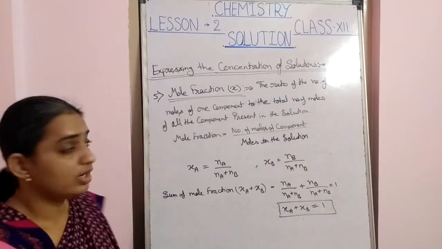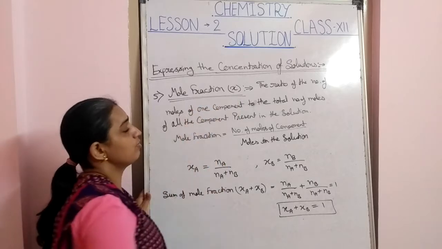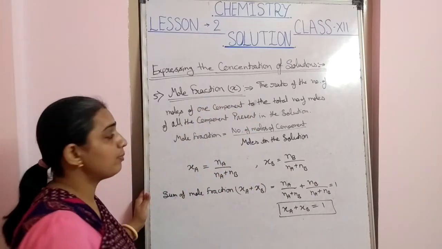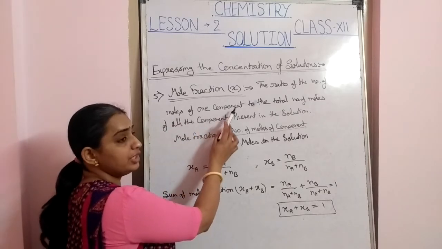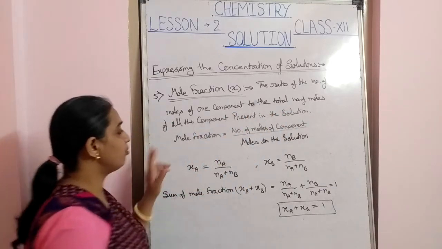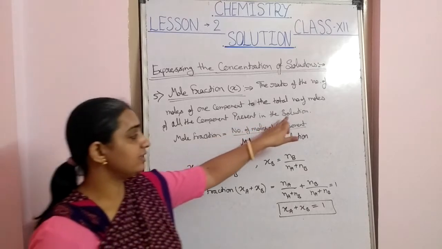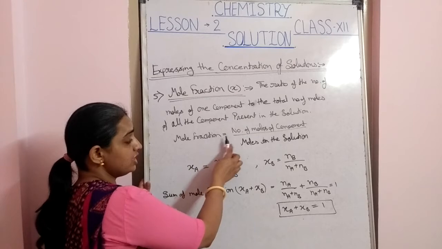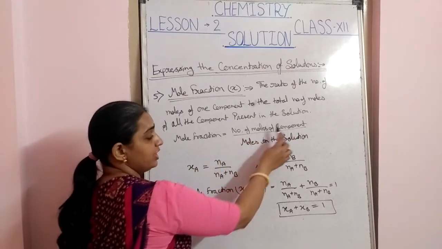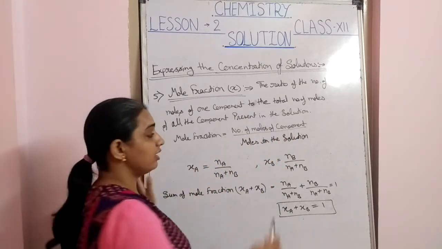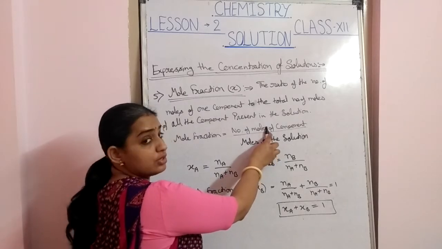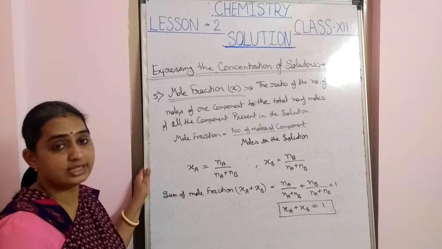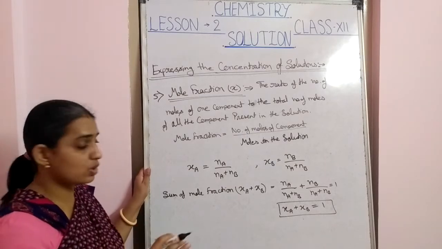Now the next formula is the mole fraction. Mole fraction is denoted by x. It is the ratio of the number of moles of one component to the total number of moles of all the components present in the solution. The mole fraction equals the number of moles of the component, which may be the solute or solvent, upon the total moles in the solution, that is solute plus solvent.